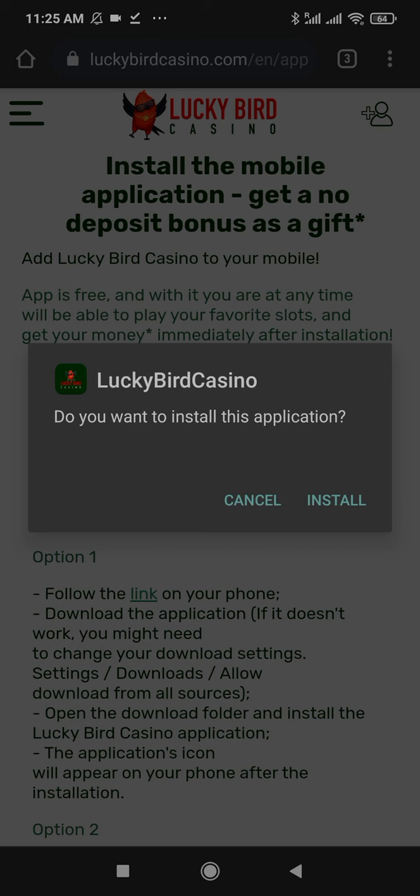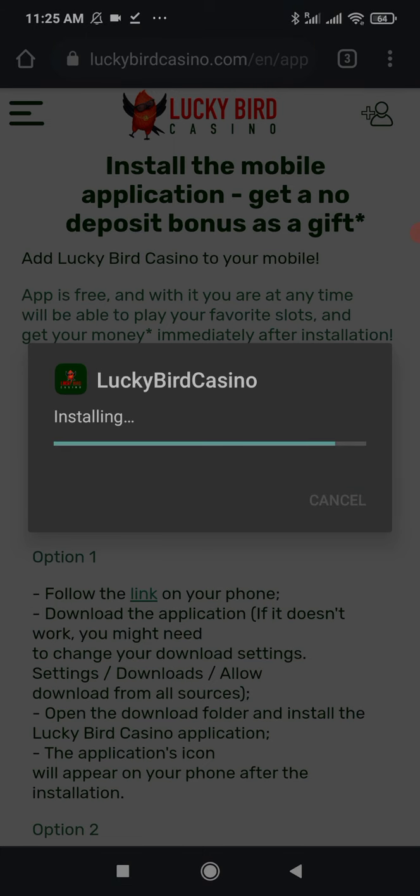If you see another notification on this step, you should click on Settings and allow installing apps from unknown sources for Google Chrome. Then click on the Back button. I am clicking on Install because I have already allowed installing apps from unknown sources for Google Chrome. Let's check out how this app works.